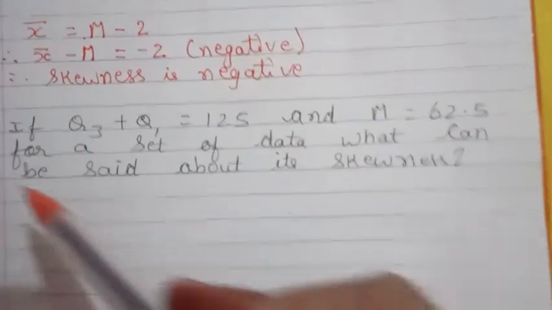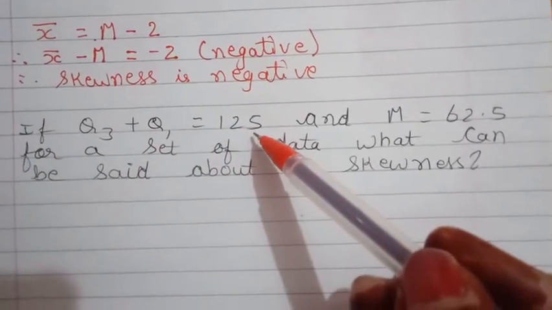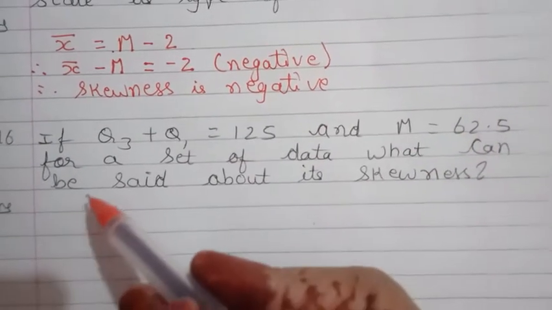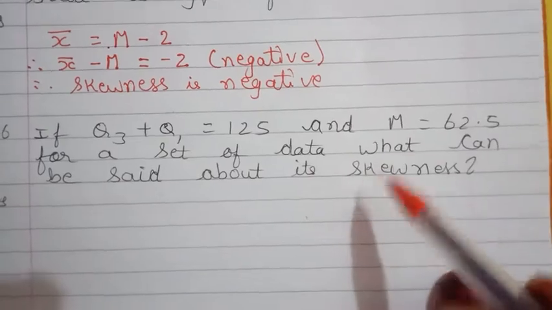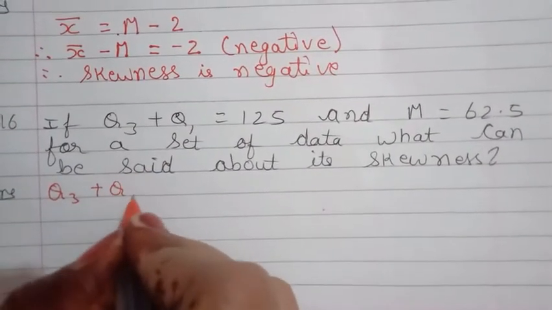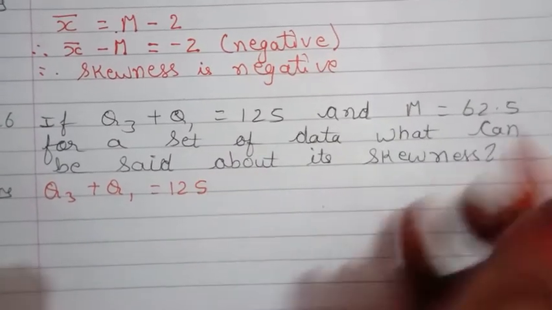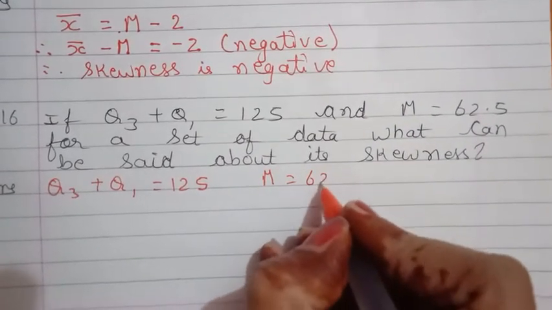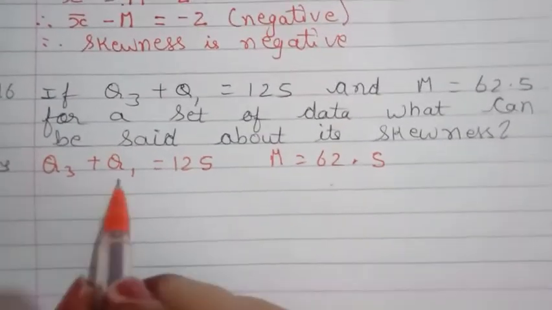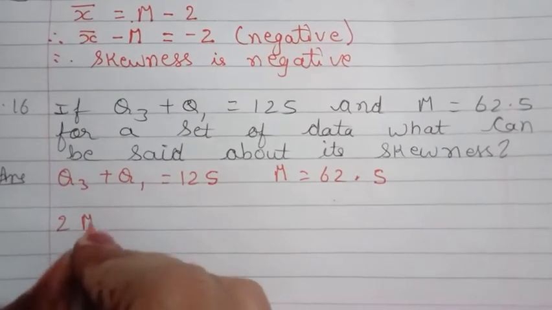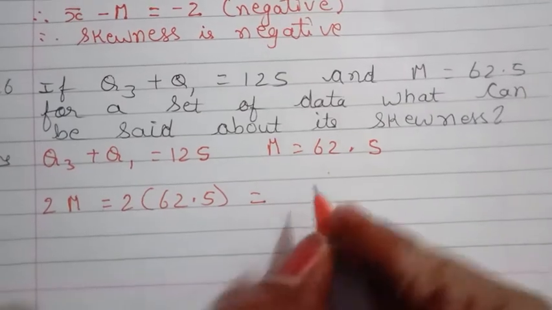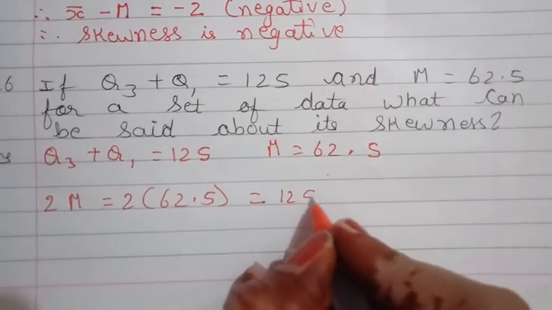Next question, if Q3 plus Q1 is equal to 125 and median is equal to 62.5, for a set of data, what can be said about its skewness? Now Q3 plus Q1 is given to us, that is 125, and median is equal to 62.5. 2m we will find, that is 2 multiplied by 62.5, which will give us 125.